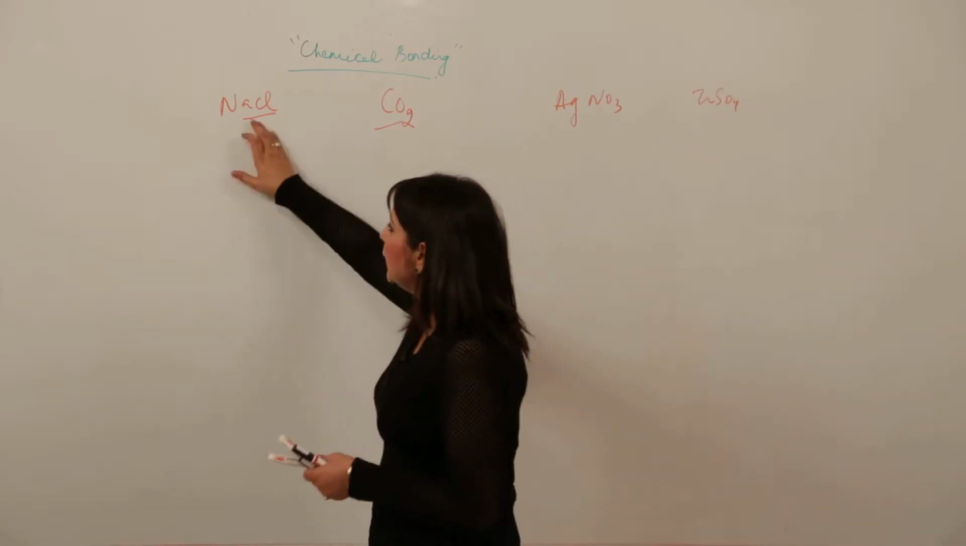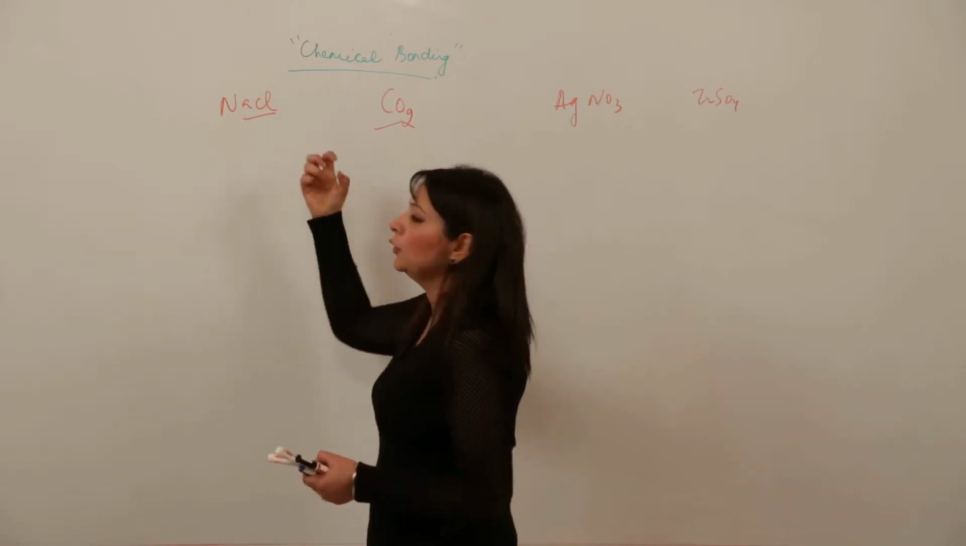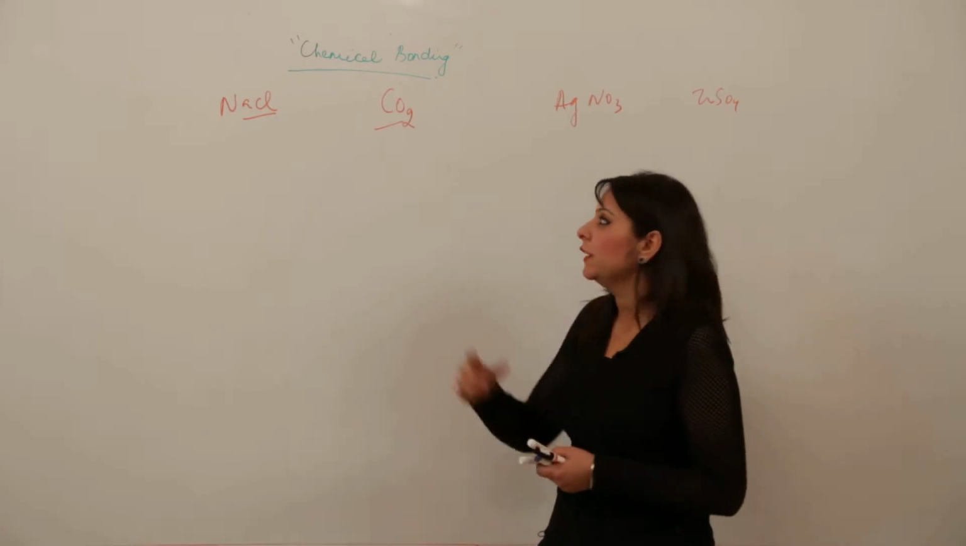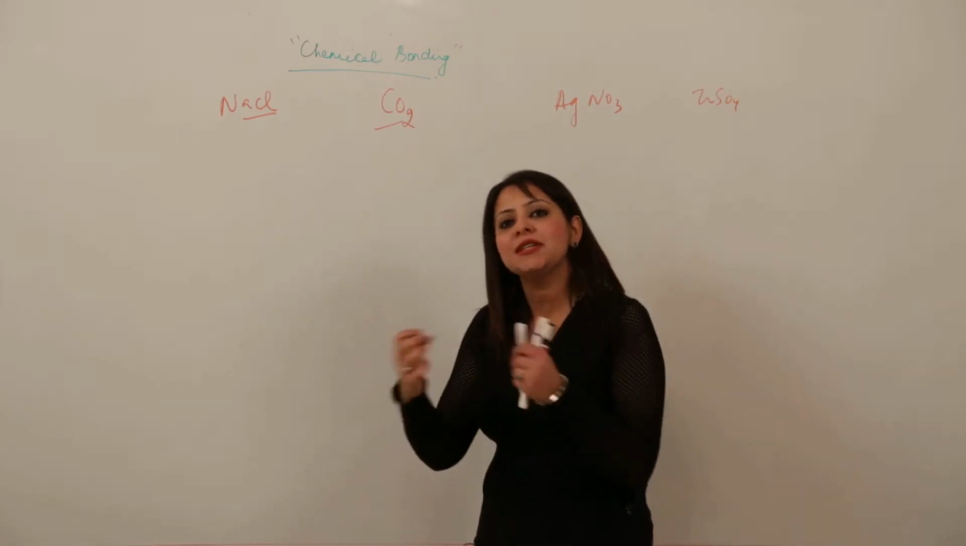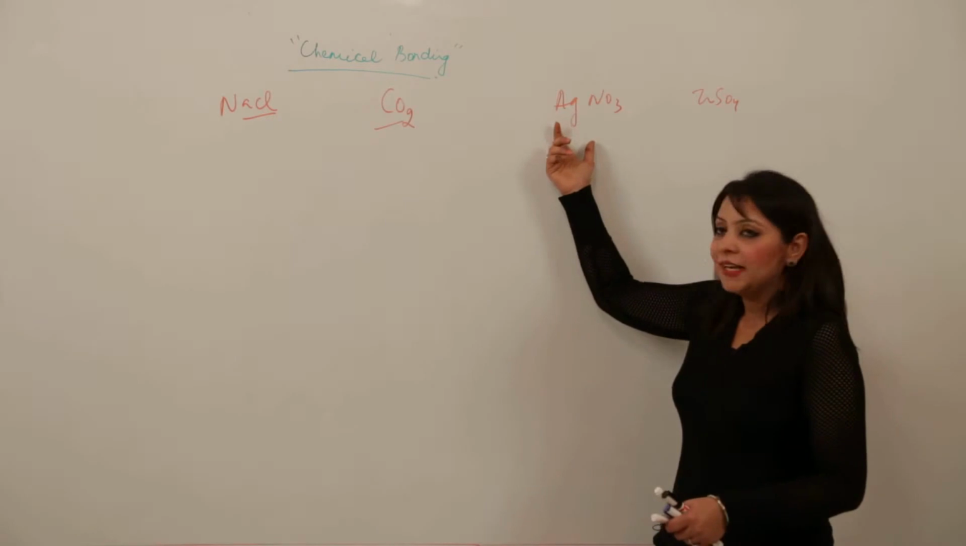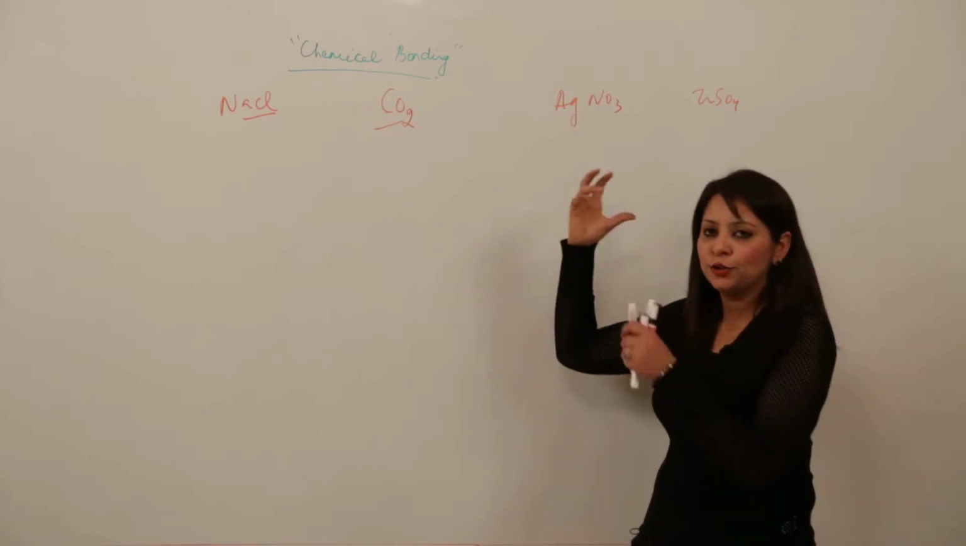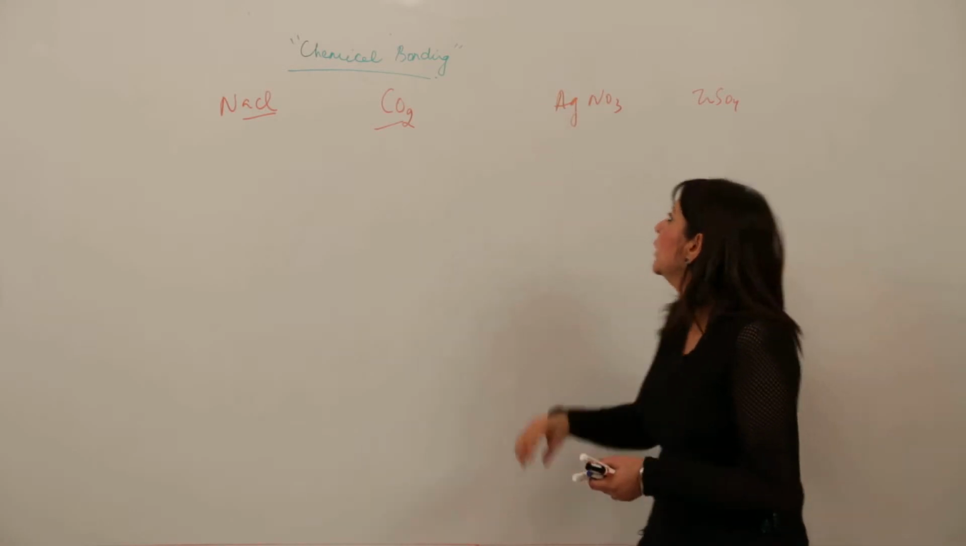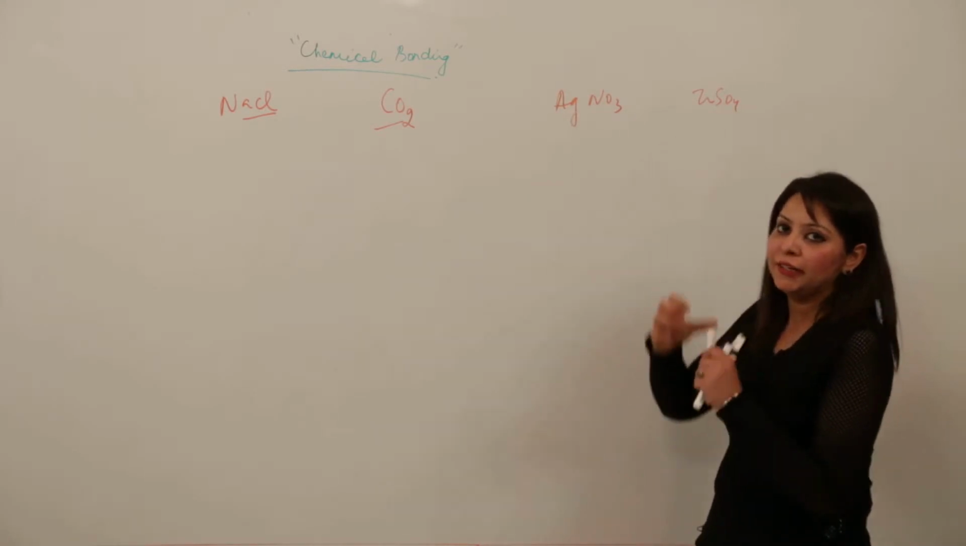Now you have seen in this, there is a Na atom and a chlorine atom, different atoms, they are linked together. Similarly in carbon dioxide, there is one C atom and two oxygen atoms linked to each other. Similarly in this, silver is linked to the nitrogen and oxygen are linked to each other, and further they are linked to the silver atom. Similarly, zinc and sulfur and oxygen are linked.